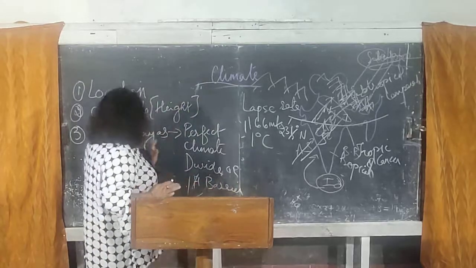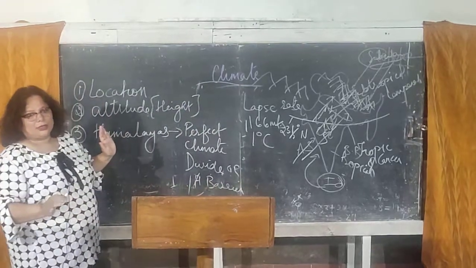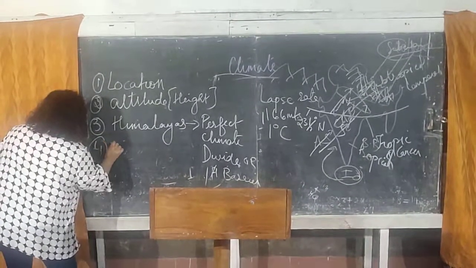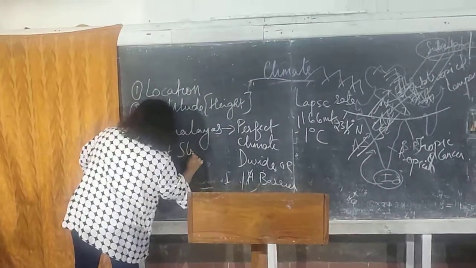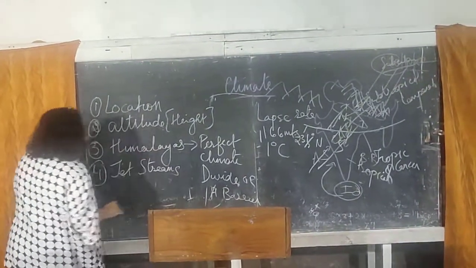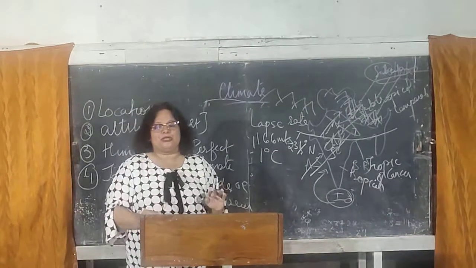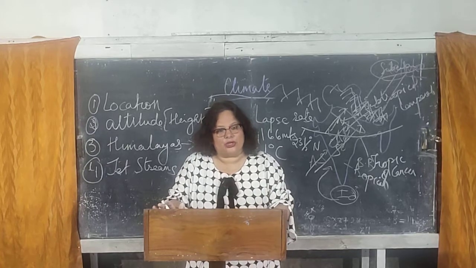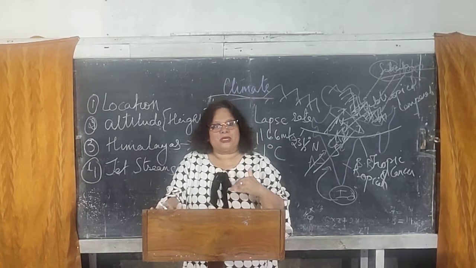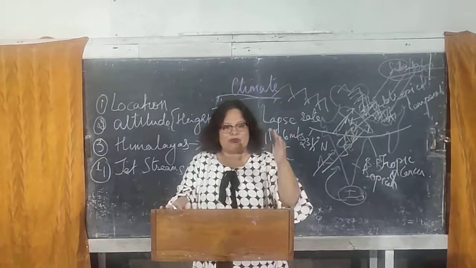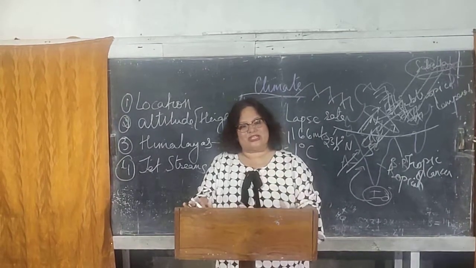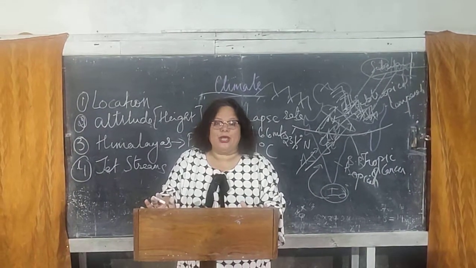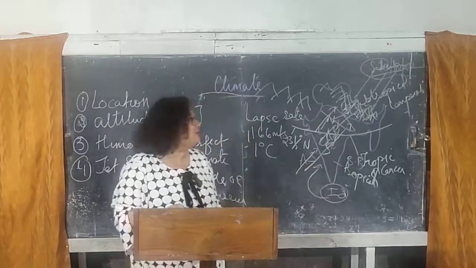The next one is the presence of the jet streams. Jet streams mean the movement of air in the layers of the atmosphere. Jet streams are the air circulation taking place in the layers of the atmosphere, and their importance is that they tell you the arrival and departure of the monsoons. So another important factor that affects the climate is the jet stream.